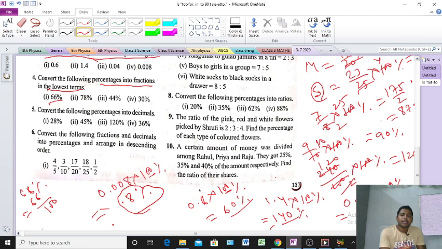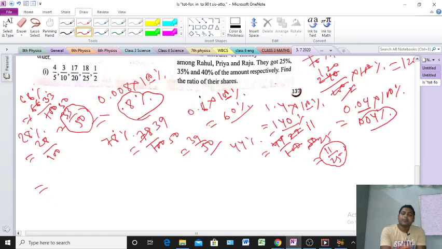Question number 5 is telling 28%. 28% percentage given means we can write 28 by 100, yes, we can write it. That means a power of 10 came in the denominator. In the denominator, a power of 10 came. So that's why direct division is possible.